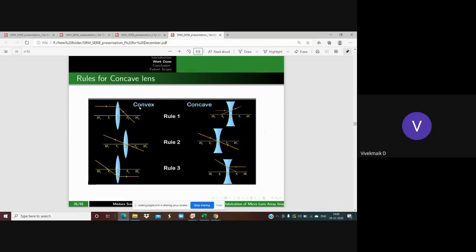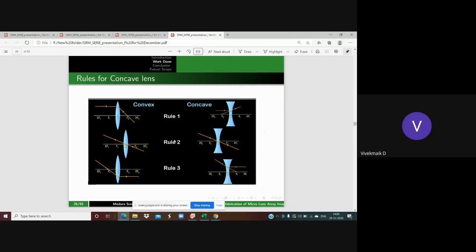Now the rules for the concave lens are going to be compared with the convex lens. Similar to the convex lens, in the concave lens also, first, when the ray is parallel to the principal axis, it is going to be diverged, and it looks like it is coming from the focus point F2. The second rule is that when the ray is passing through the optical center, it emerges out without deviation.